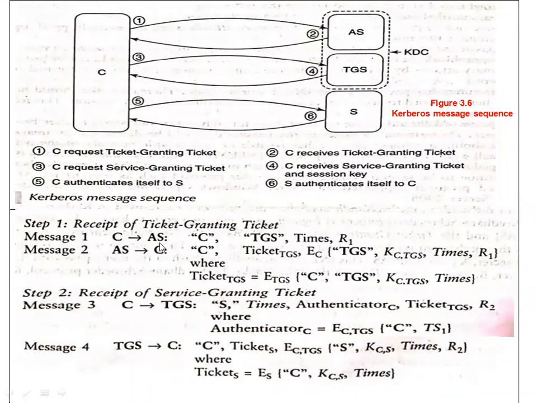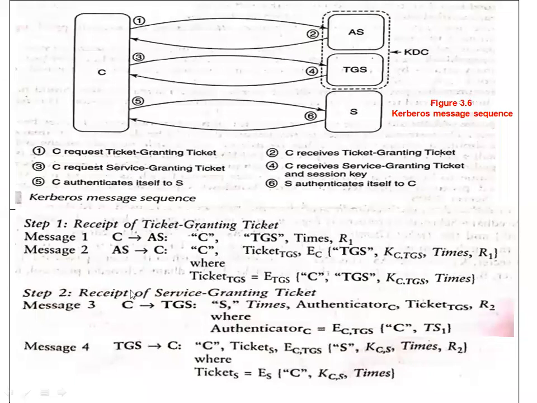Now try to understand what message 1 is here. C is requesting the authentication server. Hope you're understanding this. This is the terminology we are going to use in your automata theory concept. The authentication server is responding to C. So many parameters are there. What is C sending when requesting the authentication server? And what parameters does the authentication server send when responding to C? The authentication server permits C by sending a secret key.